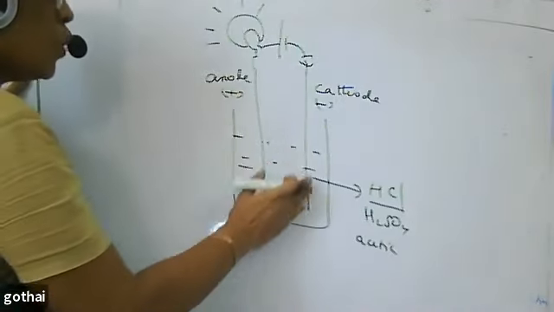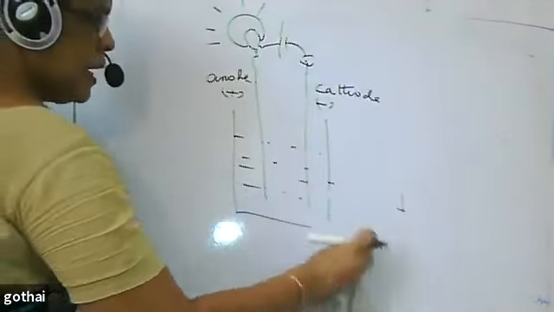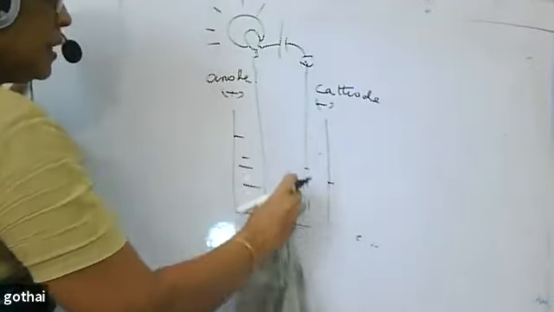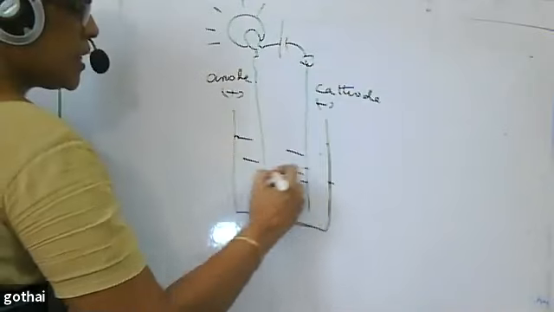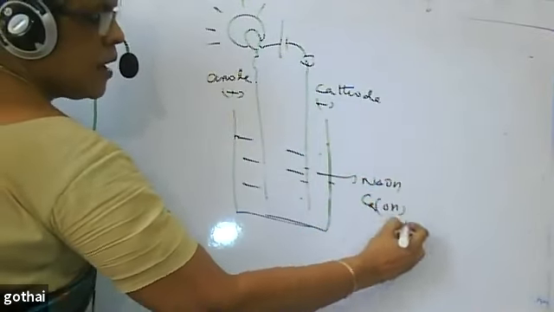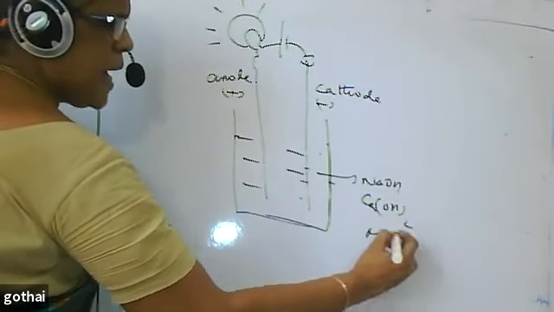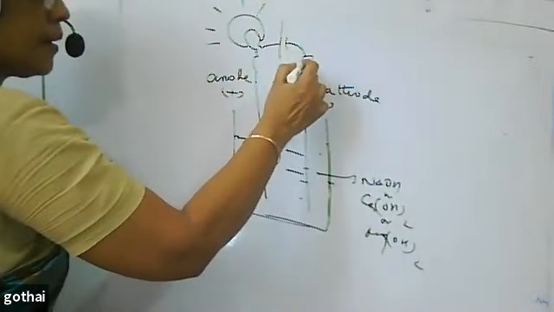Remove this, wash it with water, and take NaOH. Take any base: sodium hydroxide, calcium hydroxide, or magnesium hydroxide.